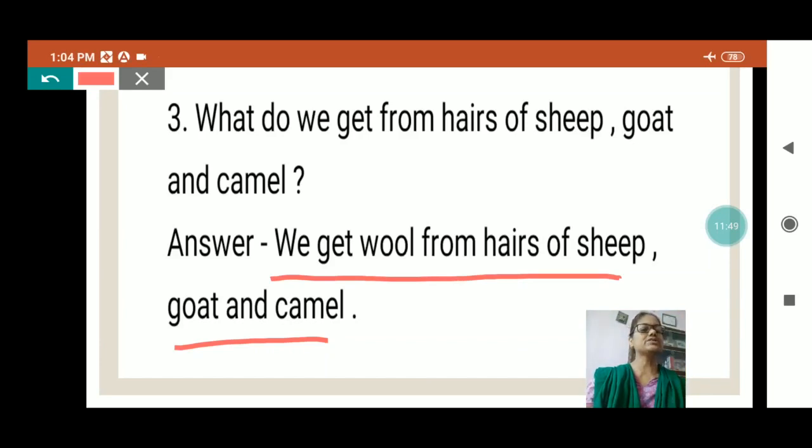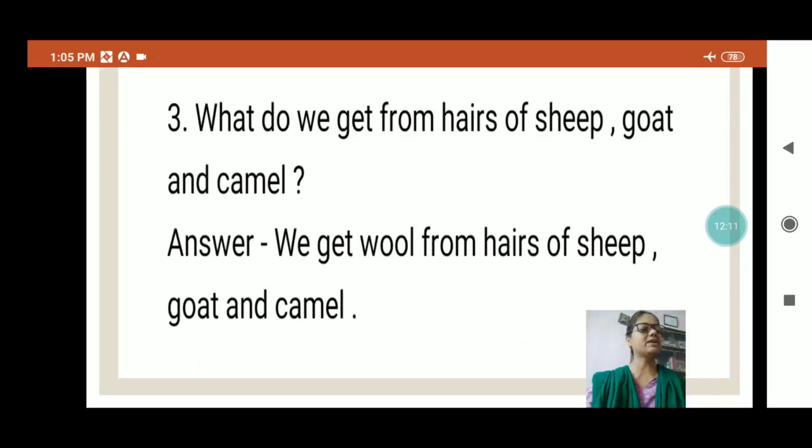So you will go through this chapter, and it is very important to understand how animals help us in many ways. They give us wool, they give us milk, egg, fish, mutton, chicken. And we should behave very nicely with the animals, because they make our life comfortable, not only by giving these things but by helping us in different ways, many ways.